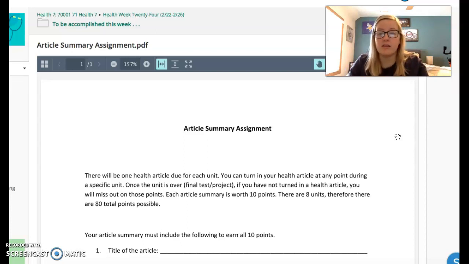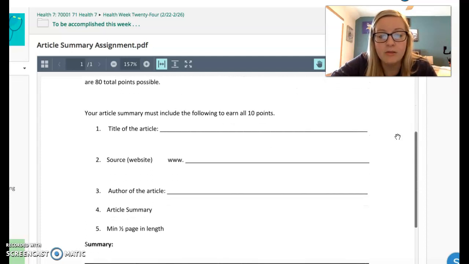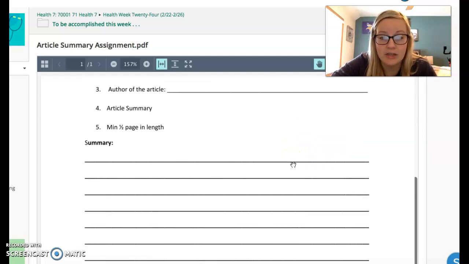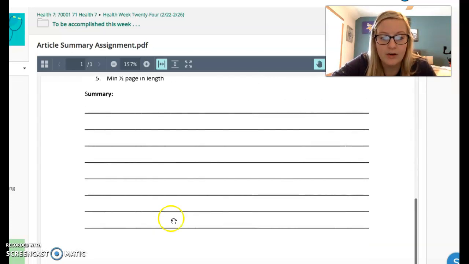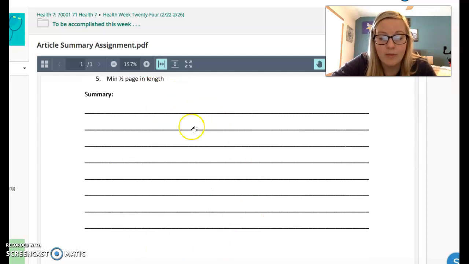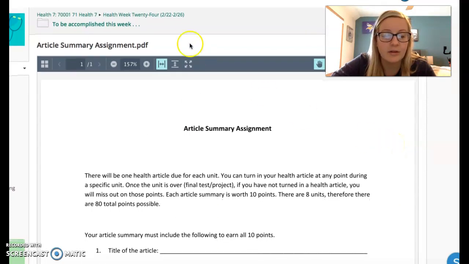So you type in articles about tobacco, or articles about smoking, or articles about vaping. Once you find an article that you like in Google, all you do is plug the information from the article into this worksheet. You start with the title, then the website that it came from, the person who wrote it, and then you're going to tell me the main points from the article in your own words right down here for the summary. So that's how you'll do that assignment, just as a quick reminder for those who need it.